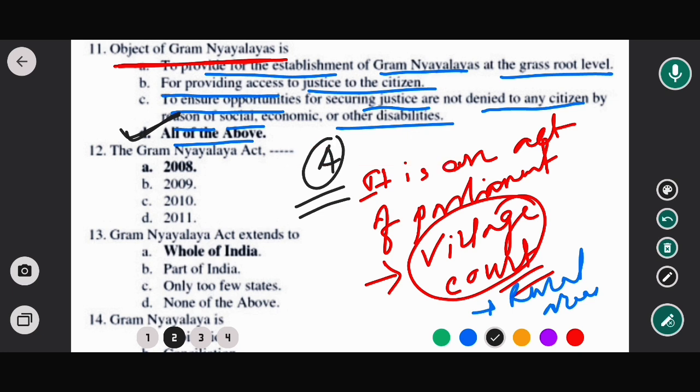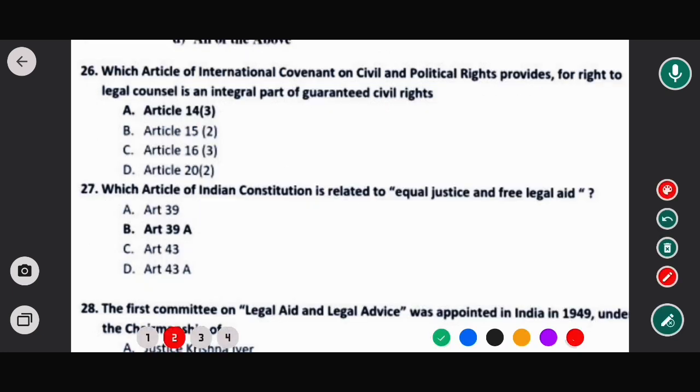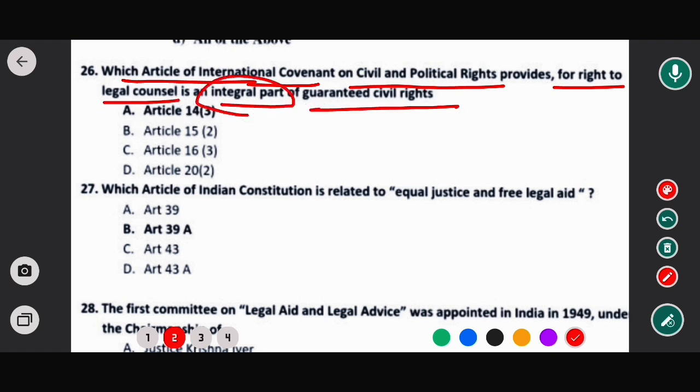Now the next question: which article of the International Covenant on Civil and Political Rights provides for the right to legal counsel as an integral part of guaranteed civil rights? The options are Article 14 Clause 3, Article 15 Clause 2, Article 16 Clause 3 and Article 20 Clause 2. The correct option would be option A, that means Article 14 Clause 3.